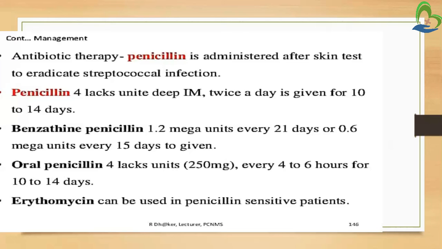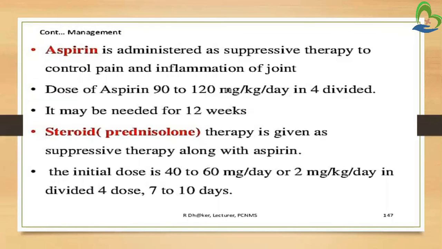Then oral penicillin, 4 lakh units to 50 mg every 4 to 6 hours for 10 to 14 days. Erythromycin can be used in penicillin-sensitive patients. As we saw, before administering penicillin we do a skin test. If the skin test is positive, we do not administer penicillin, but in place of penicillin we administer erythromycin.